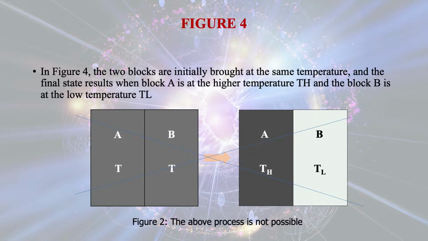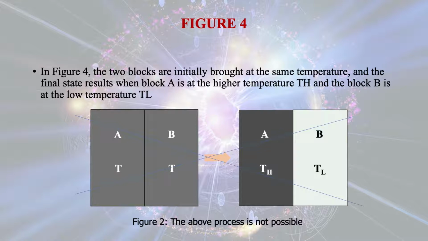Now let us take up a case where initially both the blocks are at the same temperature, and we expect that after some time block A will attain a higher temperature by itself and block B will settle down at a lower temperature.